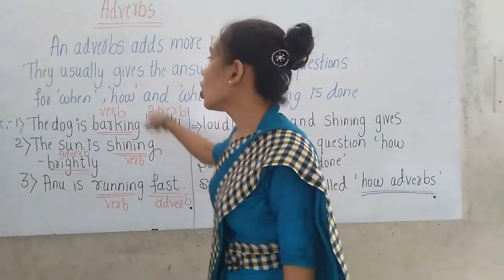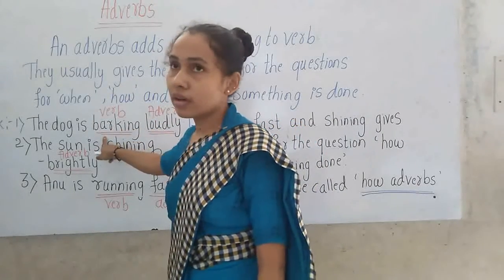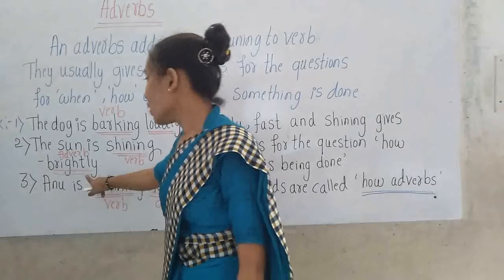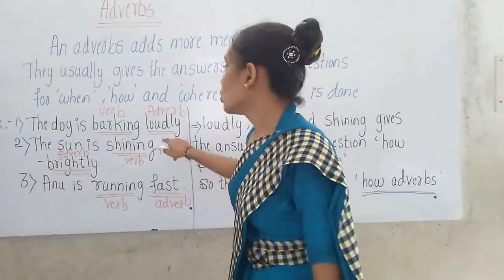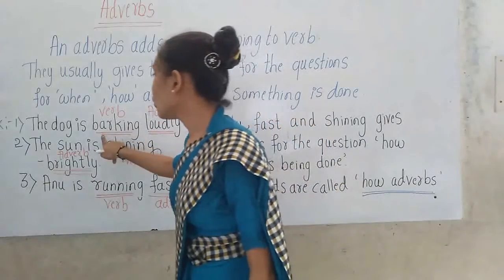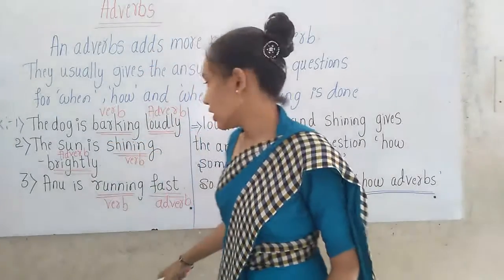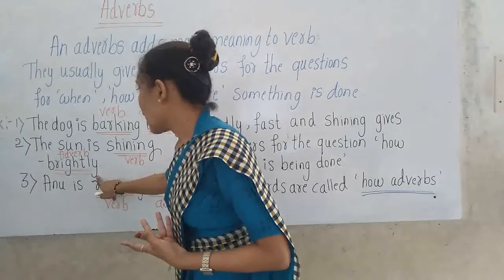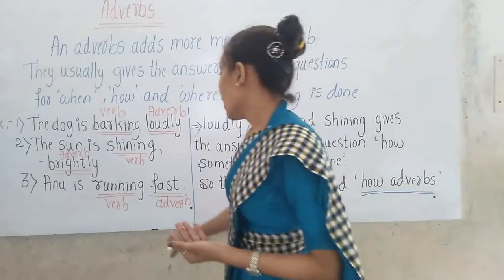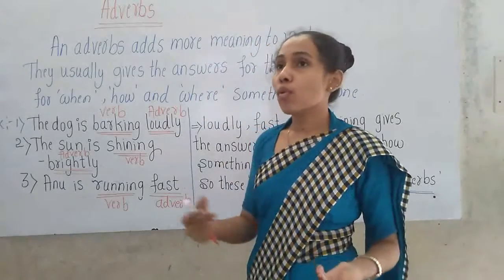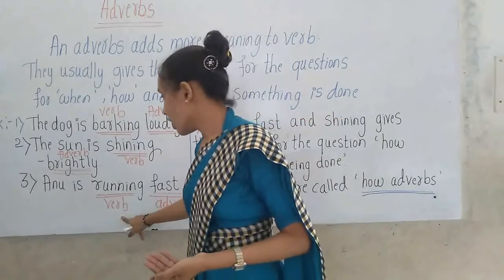They are adding more meaning to the verb. Barking, shining, running are the verbs, action verbs. So loudly is adding more meaning to the verb barking. Brightly is adding more meaning to the verb shining. And fast is adding more meaning to the verb running.